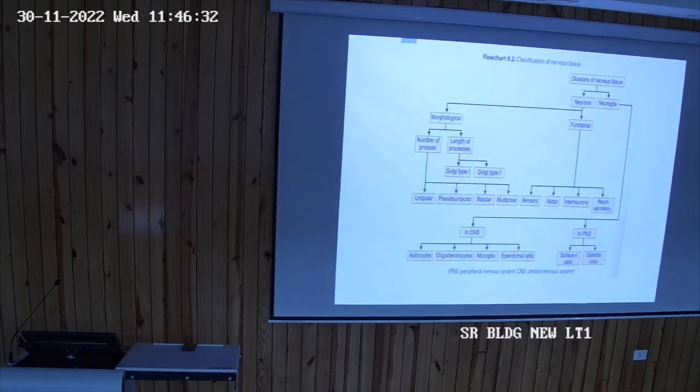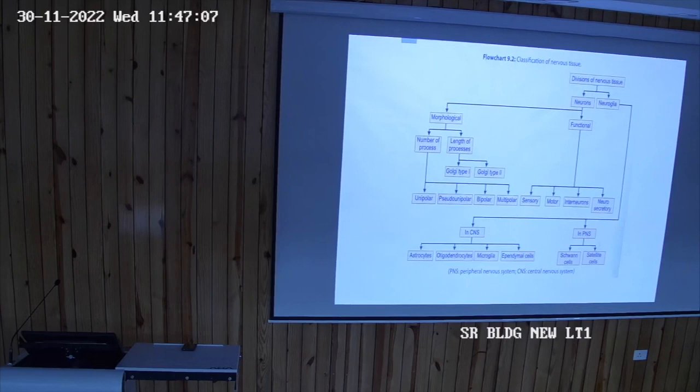Now look here. We have talked about unipolar neuron, pseudo-unipolar neuron, bipolar neuron, multipolar neuron. So this classification is on the basis of number of processes. Second is on the length of the nerve fiber process. The length of the axon is always longer, and if the length of the axon is much longer, it is called Golgi type 1.